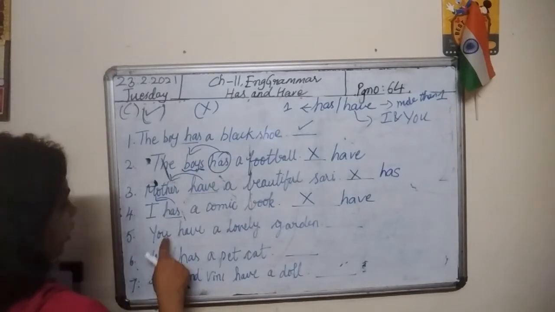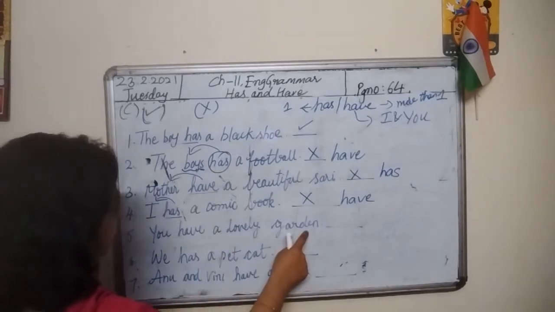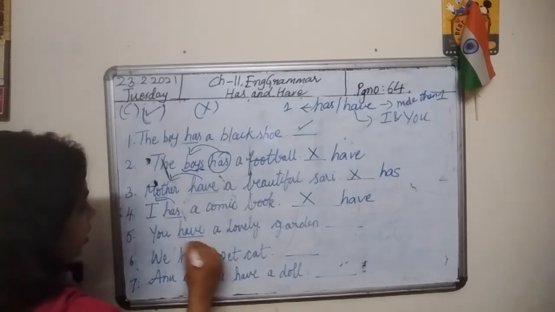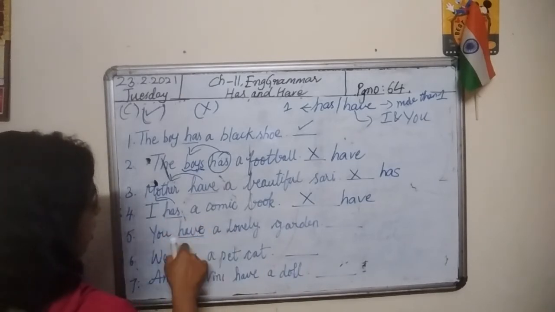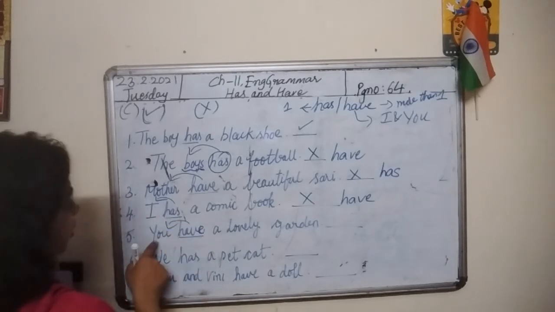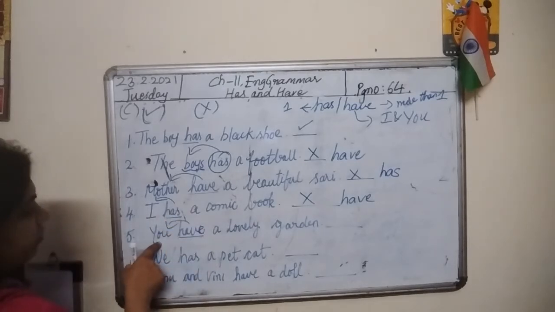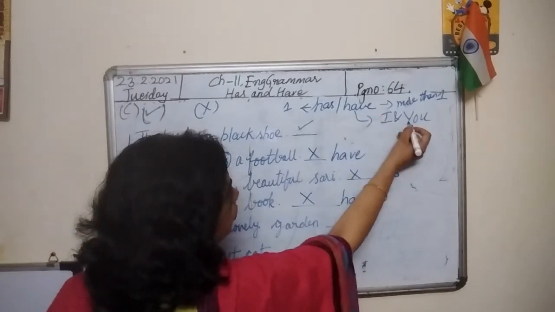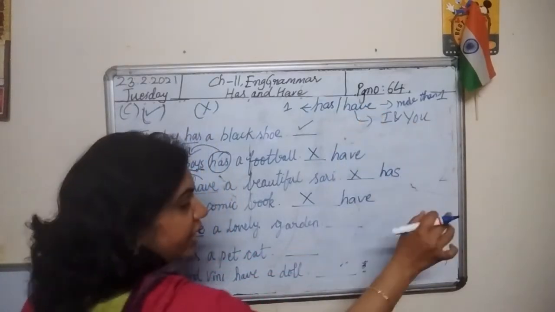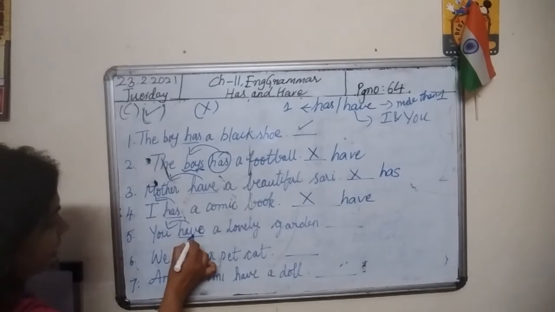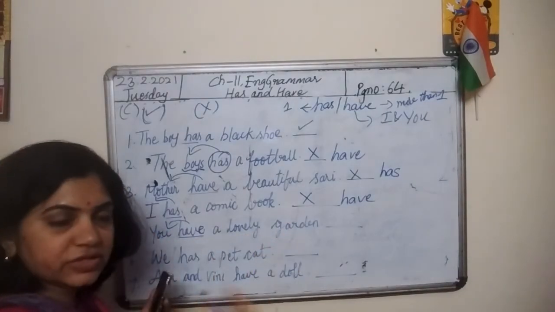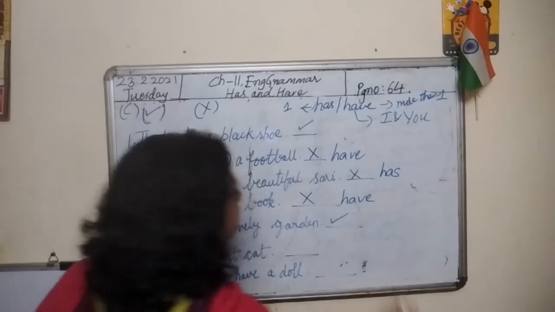Fifth one. You have a lovely garden. So pay attention to have. Now what's there here? You is there. So we always need to use have along with you. So you have is the right usage. Here also you have is there. You have a lovely garden. So it is right. There is no mistake in this sentence. Put a tick mark.